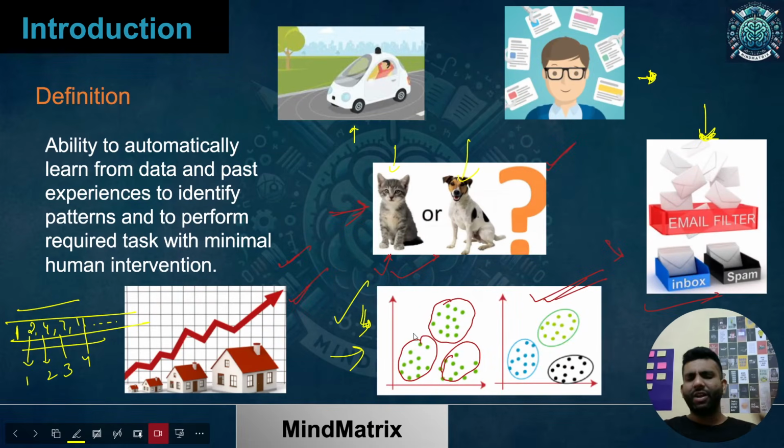I simply plotted the graph, and then I observed, see, all these were of the same color. That means when I was plotting, I did not know what exactly was there or not. I simply plotted, and then I got to know after observing, oh my god, these are somewhat kind of called together. So there is some kind of common traits, common properties, common characteristics they must be sharing.